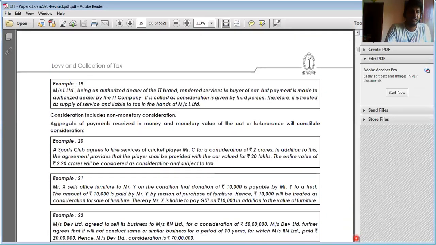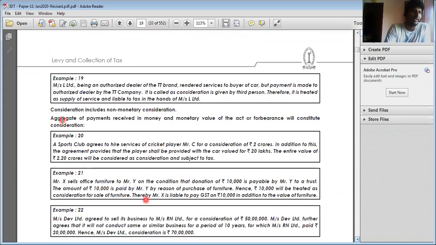Okay, right. Next one, Vedram Limited, being an authorized dealer of TT brand, renders services to the buyers of cars, but payment is made to the authorized dealer by the TT company. It is called consideration given by a third person. Therefore it is regarded as supply. Here, the authorized dealer of TT brand provides services for the cars. This is also regarded as supply. That consideration point we'll see later.